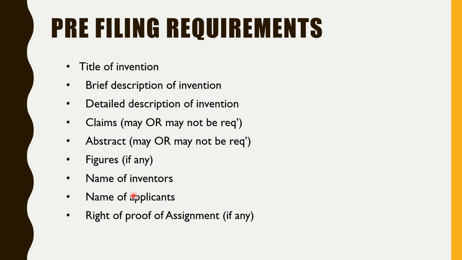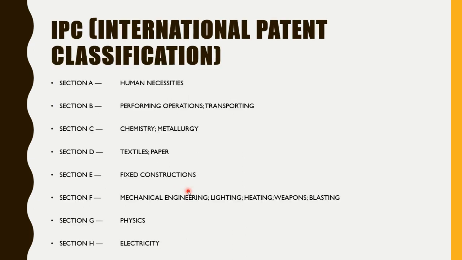For example, Bajaj. So Bajaj is filing the patent in the name of Bajaj. The inventor can be the person who is doing R&D, and he is not the owner of that patent, right? He is working, he is paid for the work, and so the company will file for the patent and the company will own that patent. The company will get all the rights of that patent, right? So here this is the difference.